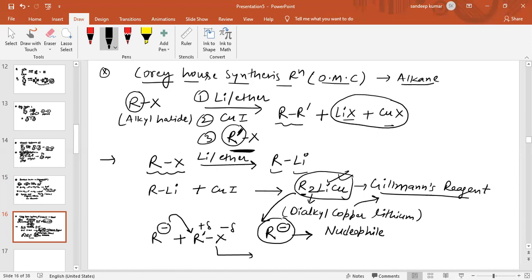So R minus will combine with R' and forms R-R' as one of its products, and the leaving group, X minus, will be removed. So this is the mechanism of the Corey-House reaction.